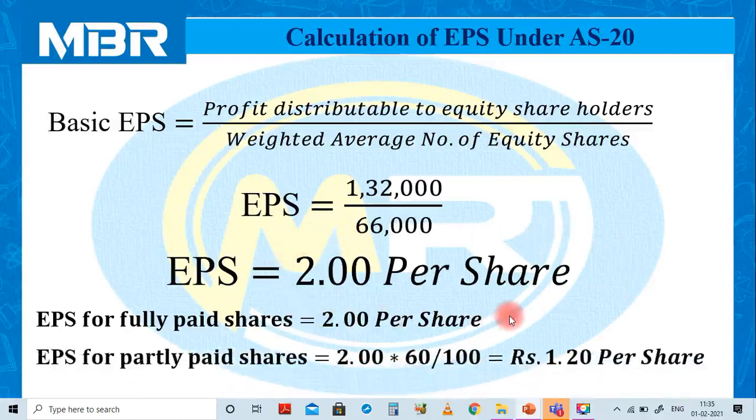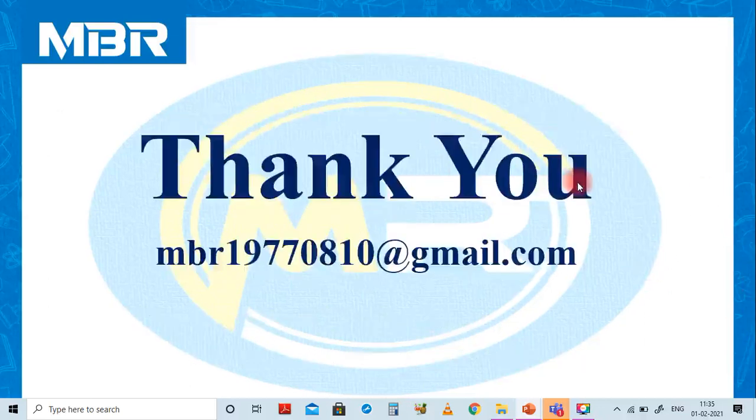And for partly paid up shares, rupees 2 multiplied by paid up amount per share 60 divided by face value of the share 100 is equal to rupees 1.2 per share. So earning per share for fully paid shares is rupees 2 and earning per share for partly paid shares is rupees 1.2 per share. I hope everyone is clear with the solution of both these problems that I have discussed for the partly paid shares.